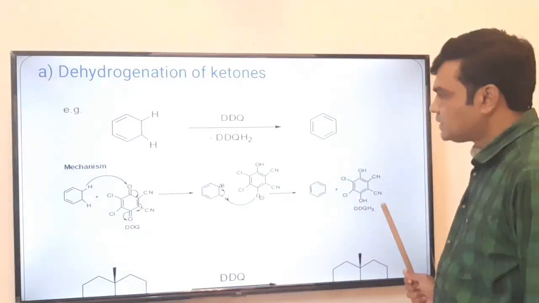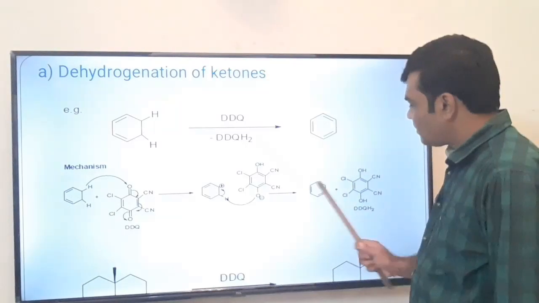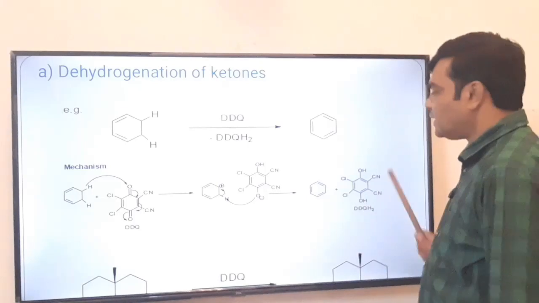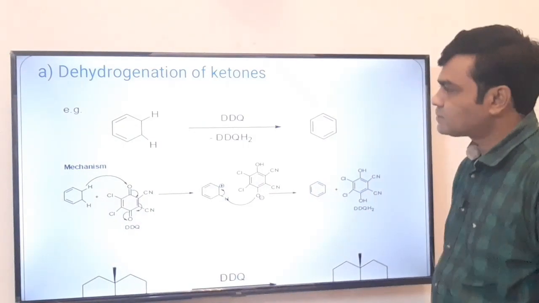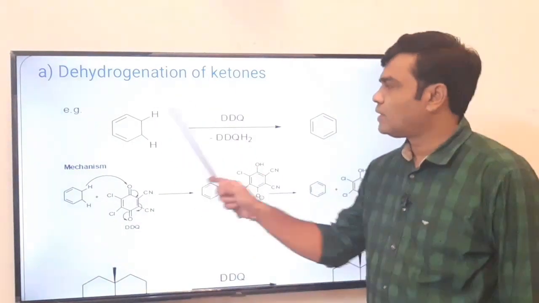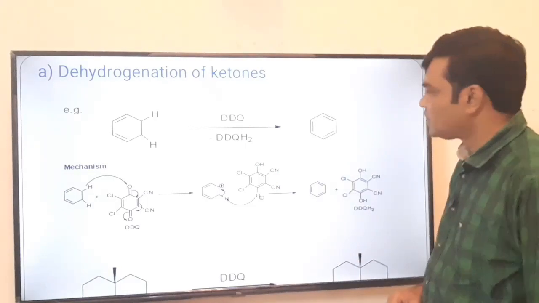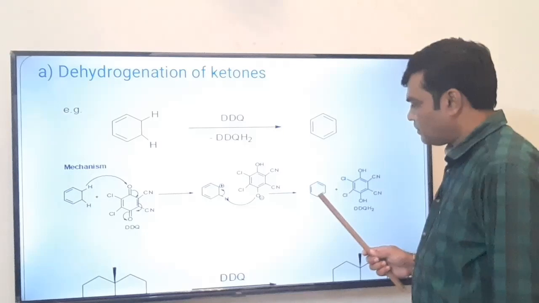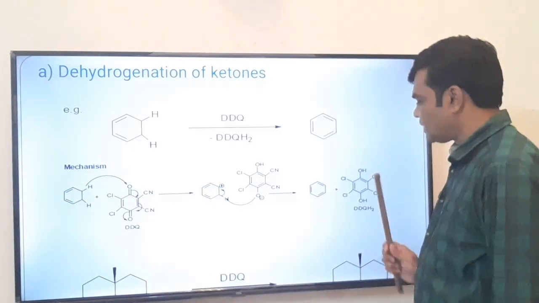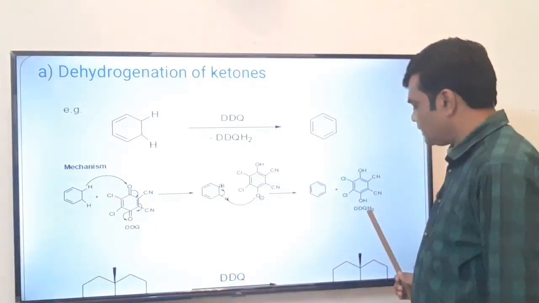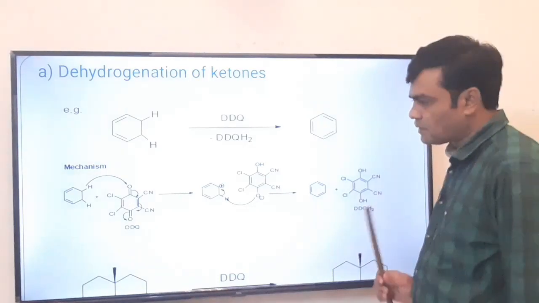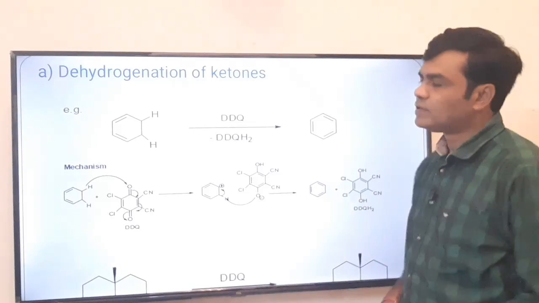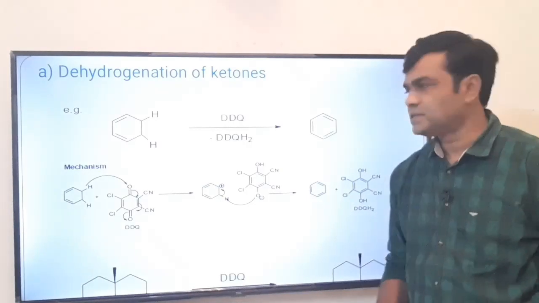So at the end, see, this benzene is aromatic as well as this hydrogenated DDQ is also aromatic. Initially DDQ is non-aromatic, but after product formation the product, that is benzene, is aromatic as well as this DDQH2, that is hydrogenated DDQ, is also aromatic. It is interesting how DDQ is used for the aromatization process.